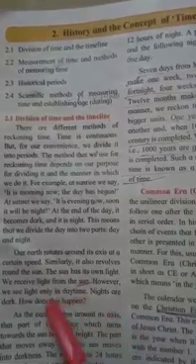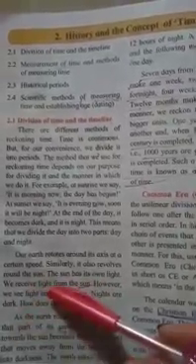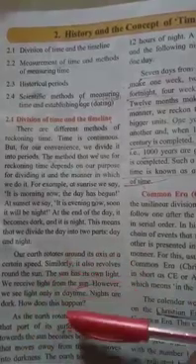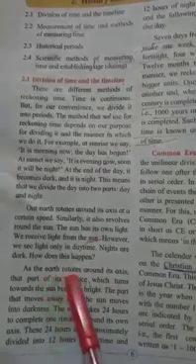Nights are dark. How does this happen? When the sun rises there is day and when the sun sets there is night. Why does this happen? Here is the explanation. As the earth rotates around its axis, that part of its surface which turns toward the sun becomes bright. The part that moves away from the sun moves into darkness.